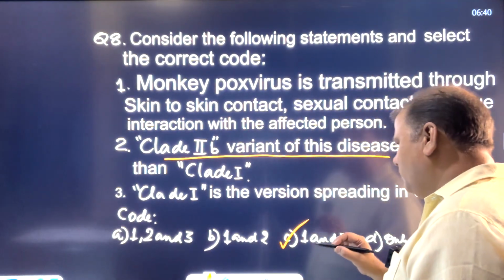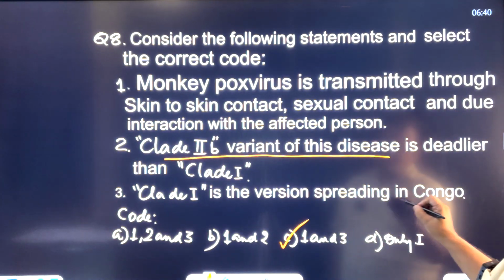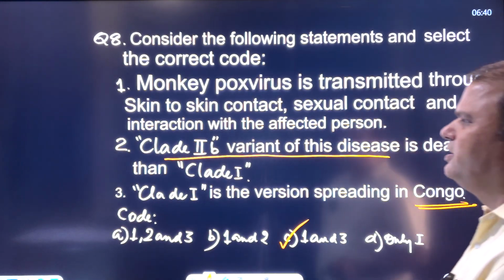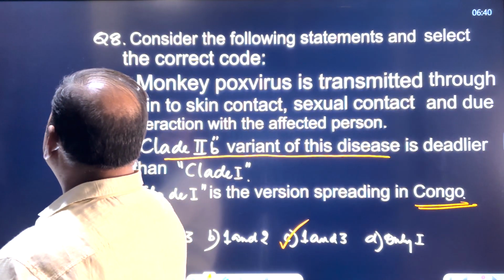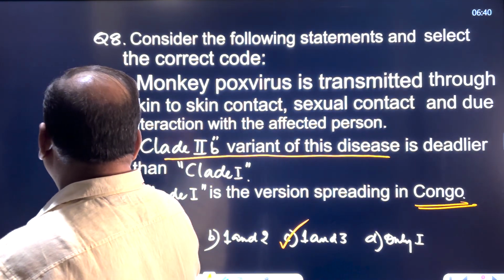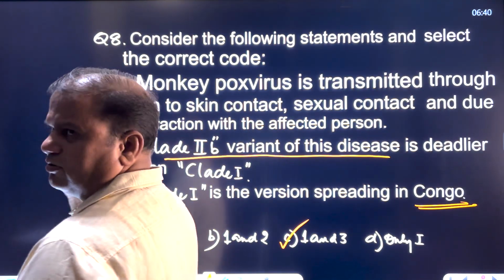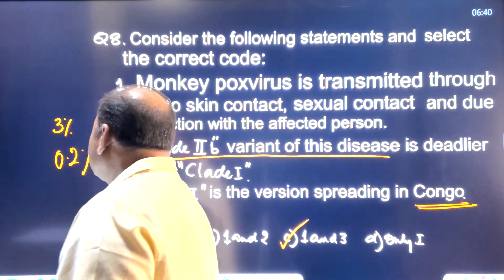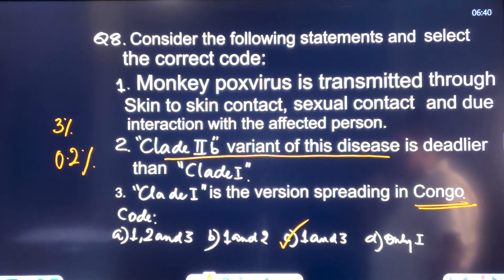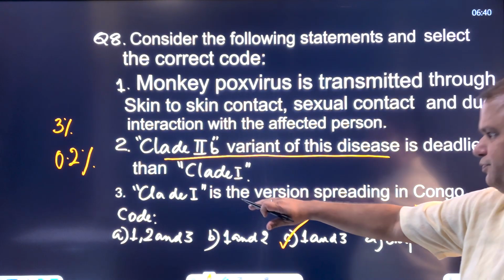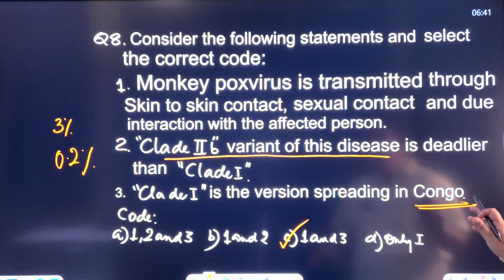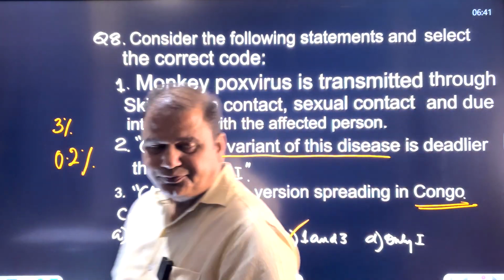Clade 1 virus is the version of this disease which is spreading in Congo right now. And the death rate of Clade 1 is 3%. Now, this is far more than the death rate of clade 2b, which spread in 2022, and that was 0.2%. So this is a deadlier version than clade 2b, because clade 1 is the version which is spreading right now in Congo. So that is another thing. Another question.